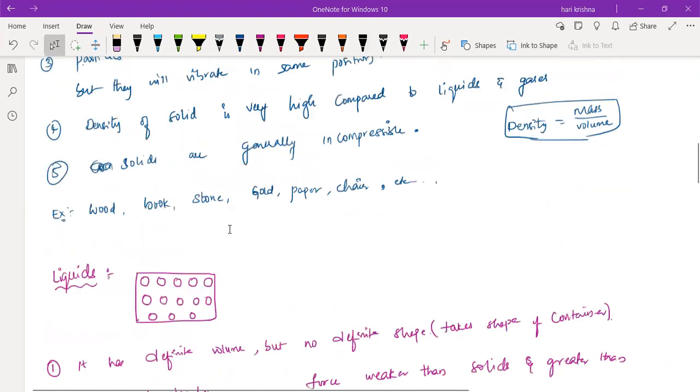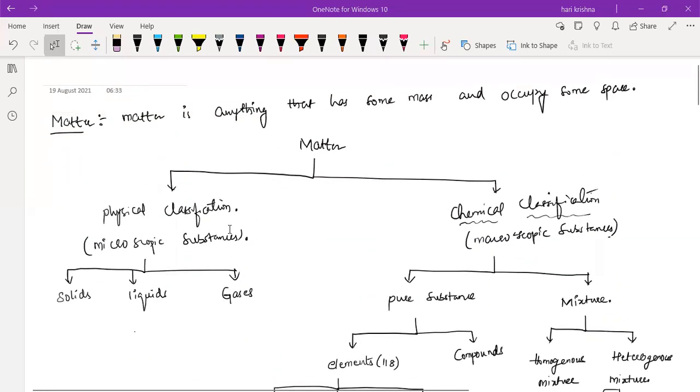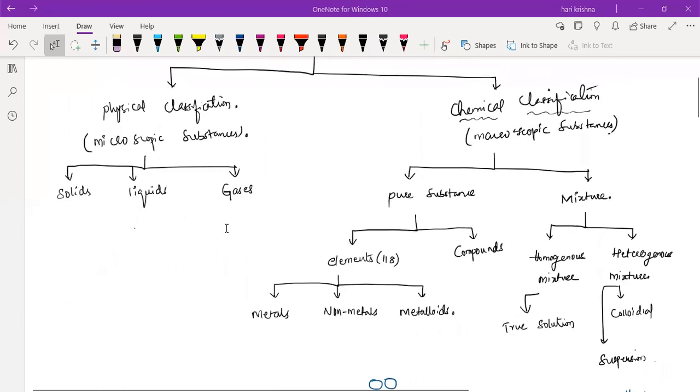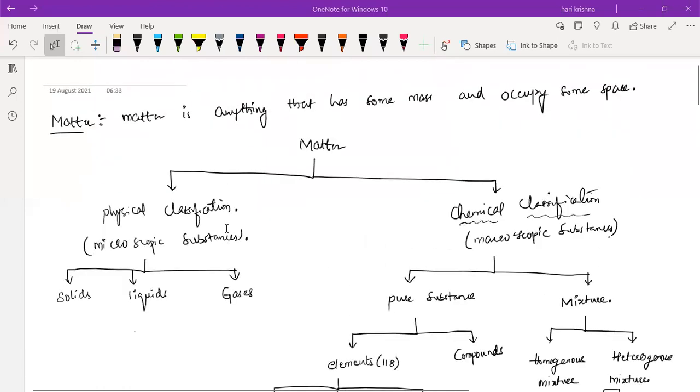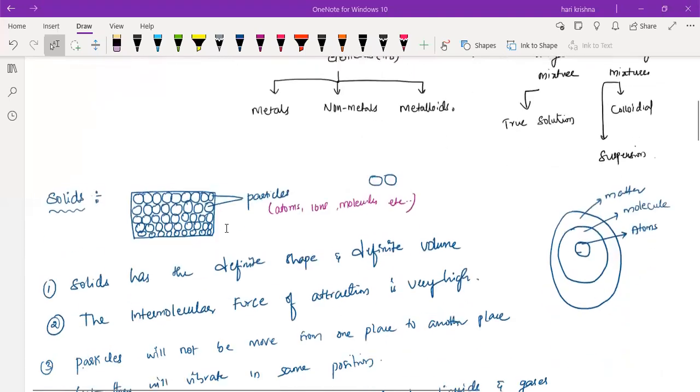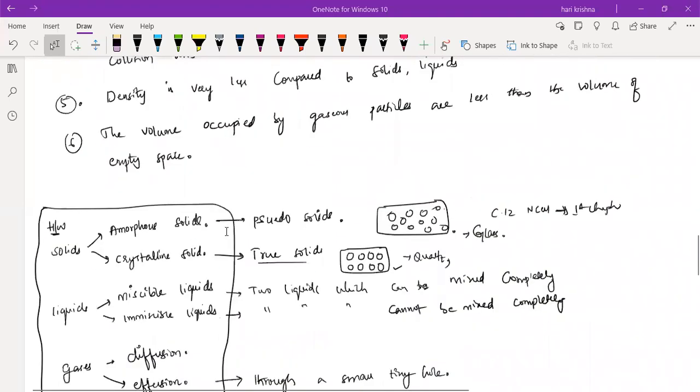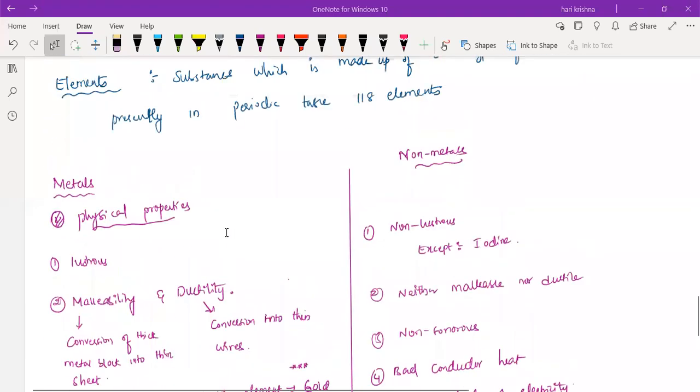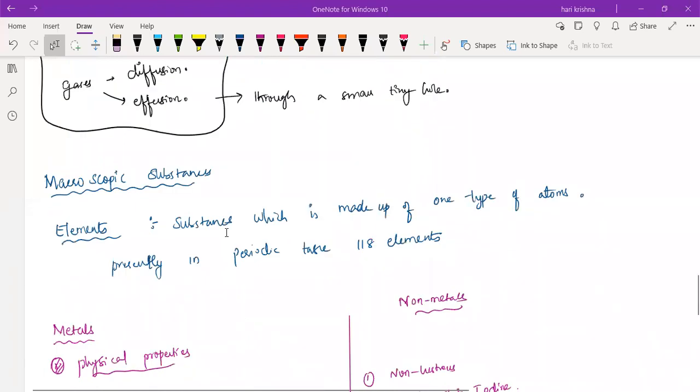Okay. Last class we discussed solids, liquids, and gases, which is the physical classification of matter. Today we'll start the chemical classification of matter. I think we already started, right? Elements are pure substances made up of only one type of atom present in the periodic table. Only about 118 elements are there.